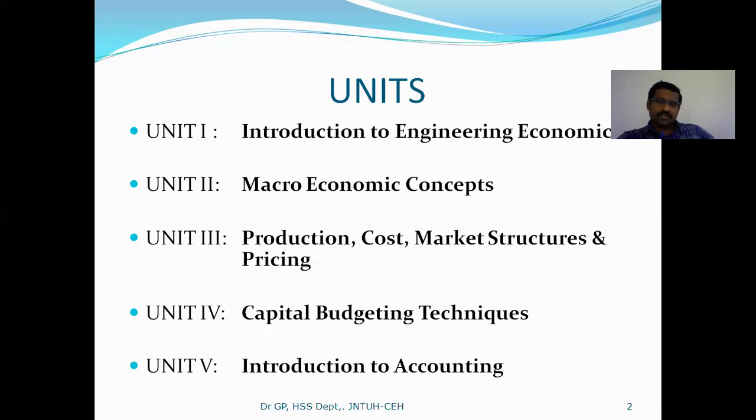When you come to the third unit, it is about the production methods, production systems, different types of costs, different types of market structures, how to determine price, matters we discuss in the third unit. When you come to the fourth unit, it is about capital budgeting techniques.